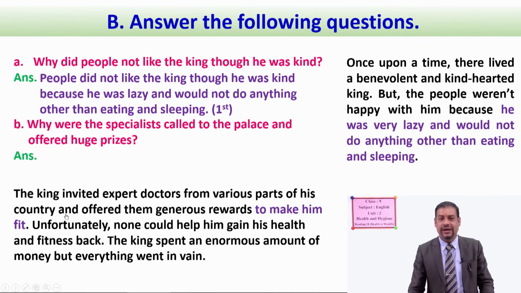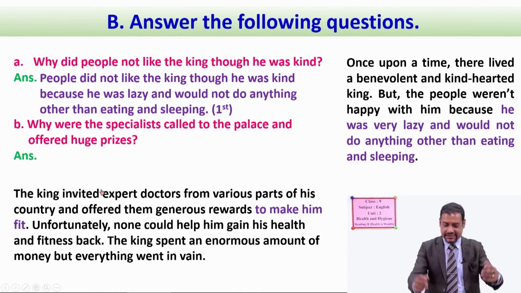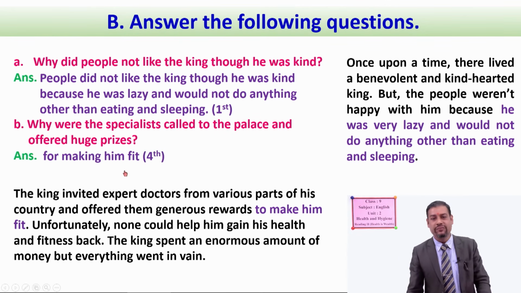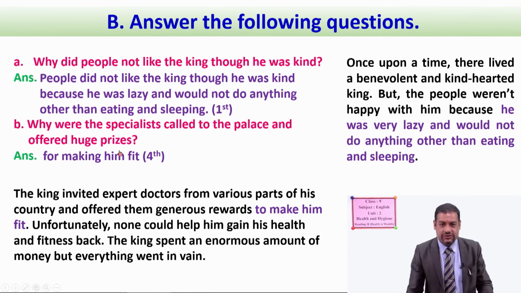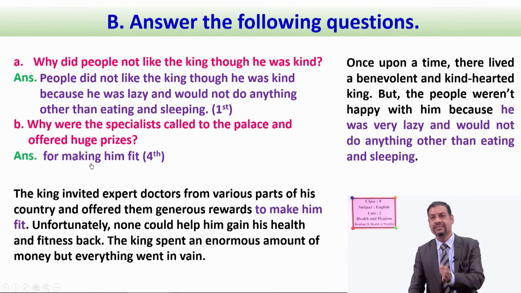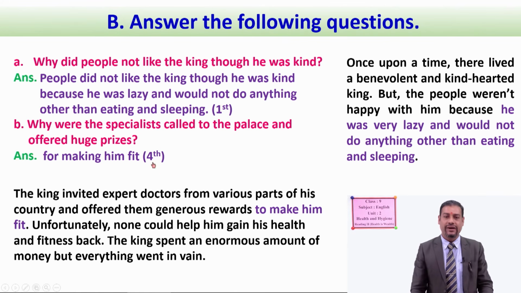Now from here you have to write down your answer, and your answer can be like this, for making him fit. And if you want to write down the full answer, your answer should be written like this. The specialists were called to the palace and offered huge prizes for making him fit. Or you can write down, for making the king fit. Okay, this is what you have to write down, and you can find this answer in the fourth paragraph.